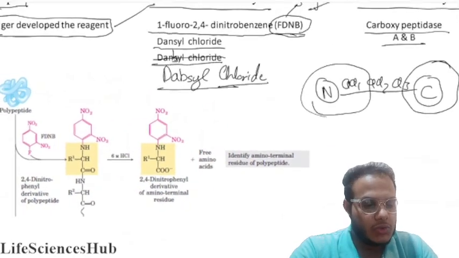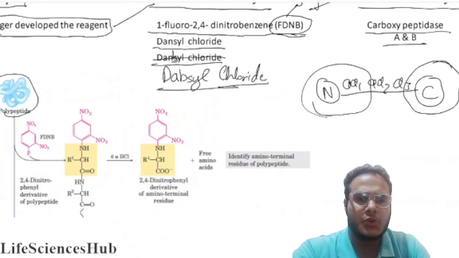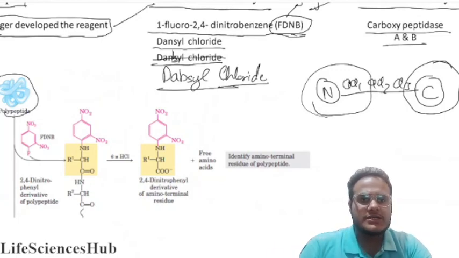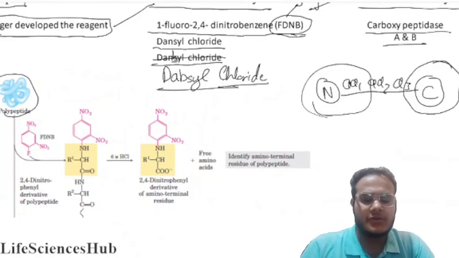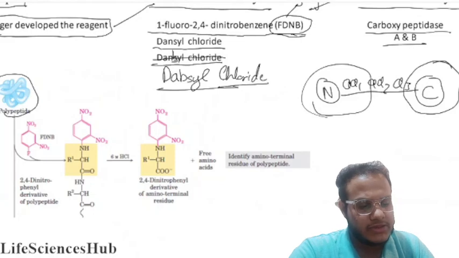Here you can see one picture. This is a polypeptide chain. Here we have done the N-terminal analysis to know which amino acid is on the N-terminal. At least we can know the first and last two amino acids. The FDNB gets conjugated with our N-terminal amino acid.